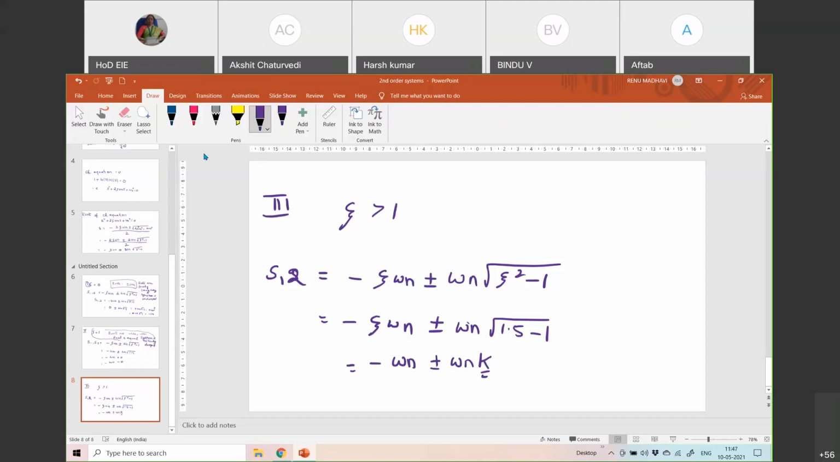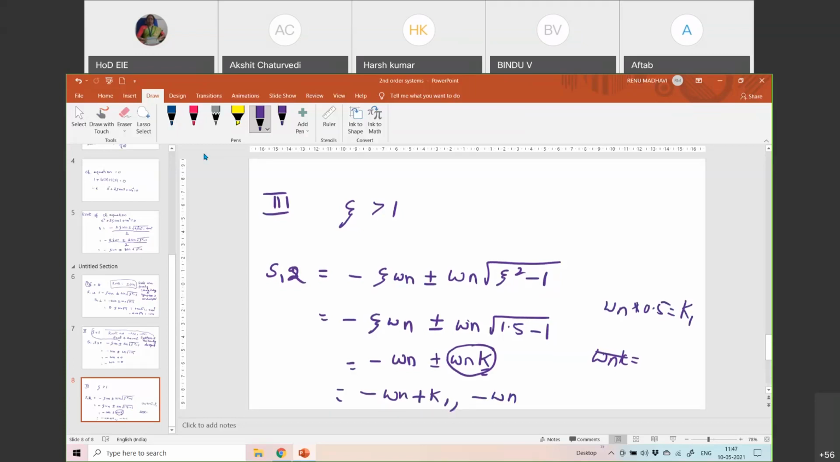What you can see here is minus omega n plus something, and minus omega n minus something, isn't it? We are multiplying omega n with some number, so let us say omega n k. For example, omega n into 0.5 in this case, which for clarity I'll call k1. So what you are going to get is minus omega n plus k1 as one root, and minus omega n minus k1 as the other root. Whatever the value may be, I'm not worried about it.